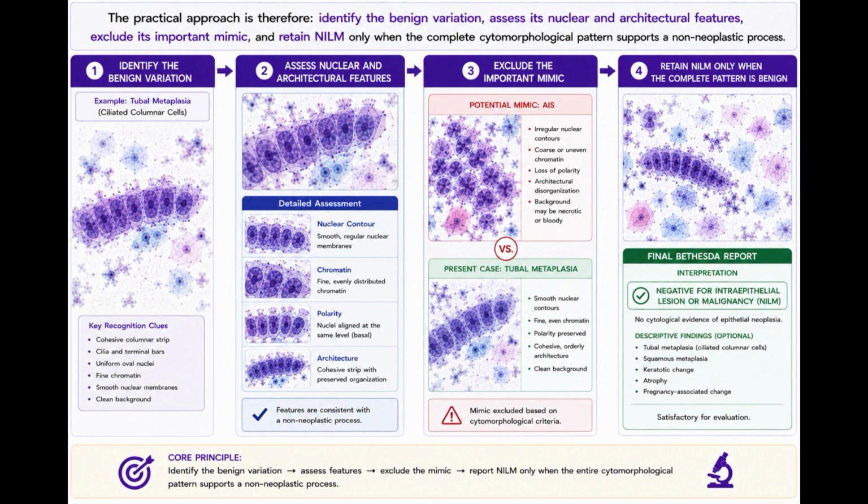The practical approach is therefore identify the benign variation, assess its nuclear and architectural features, exclude its important mimic, and retain NILM only when the complete cytomorphological pattern supports a non-neoplastic process.